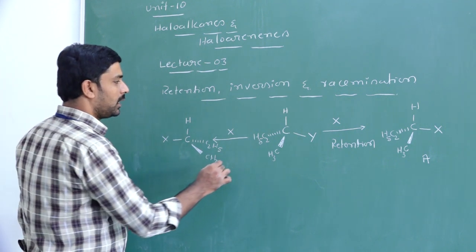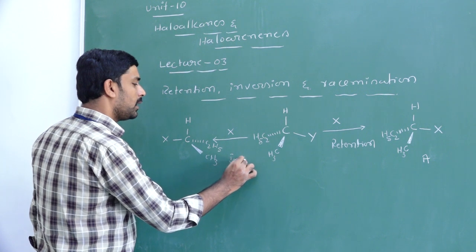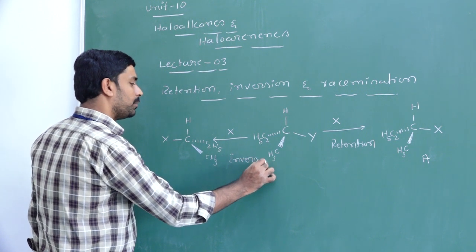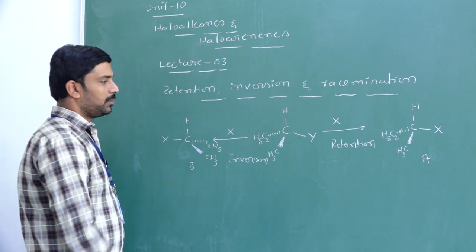Completely inverted. This we call inversion. This is product B.